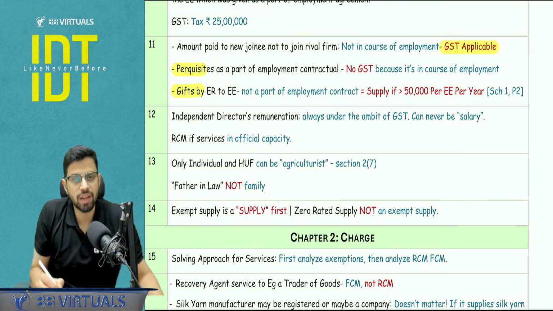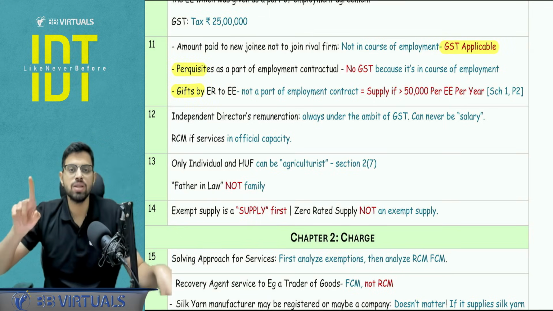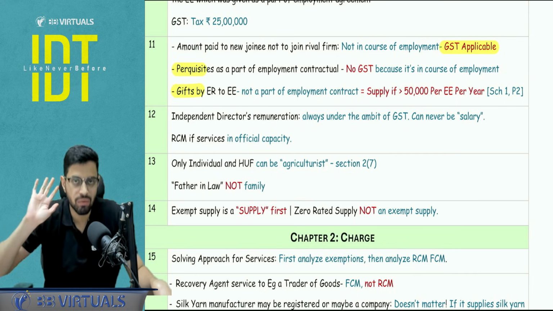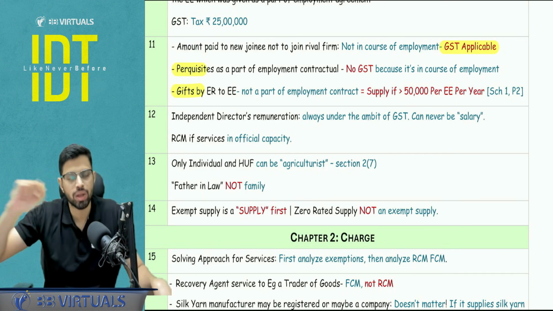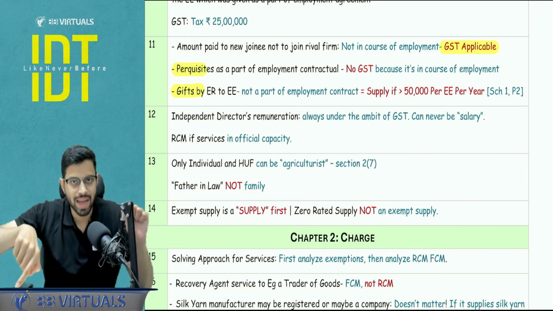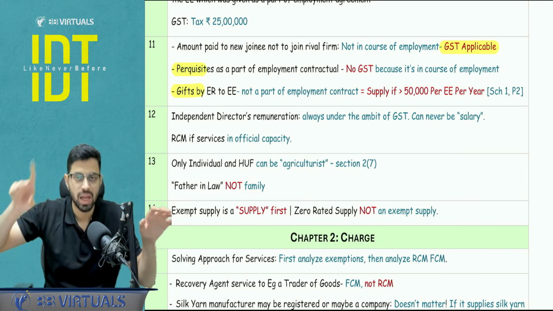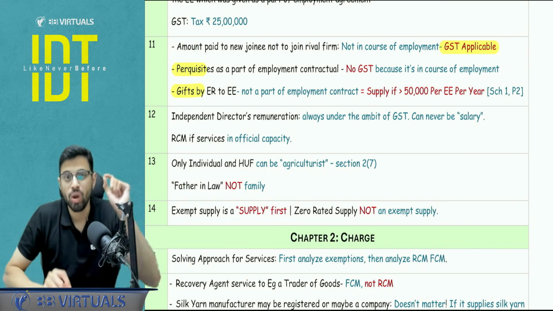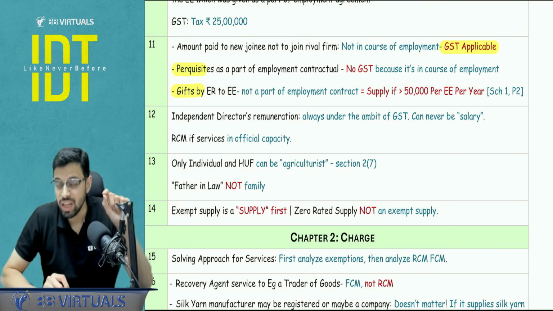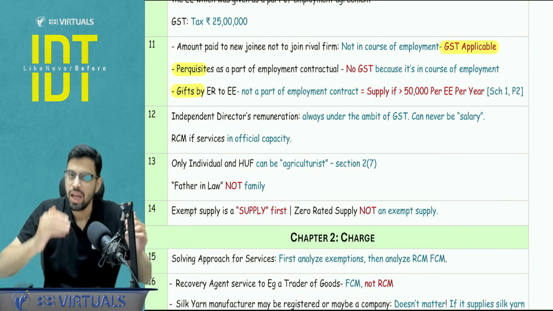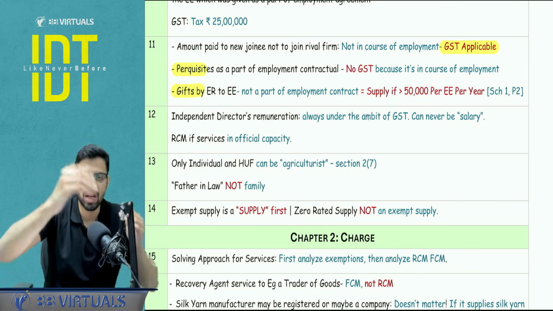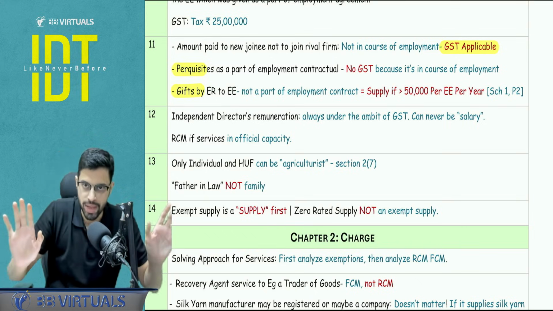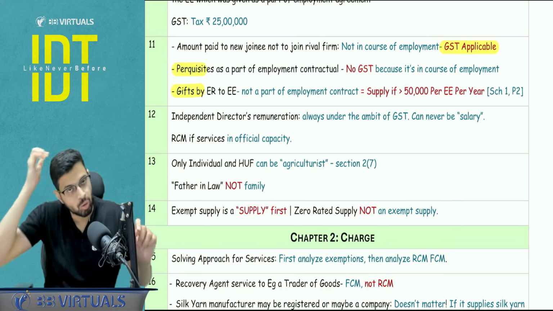See, perquisites and gifts, there is a simple difference. Perquisites are a part of employment contract. Hence, they are covered in schedule number 3, paragraph number 1. That is the employee services to employer, and correspondingly they get the salary and the perquisites. Hence, no GST. But the gifts are not a part of employment contract. Hence, you will apply the proviso in paragraph number 2, schedule number 1, which states the limit of 50,000. If the gifts are exceeding 50,000, the complete amount will get taxed. Otherwise, there will be no taxation.